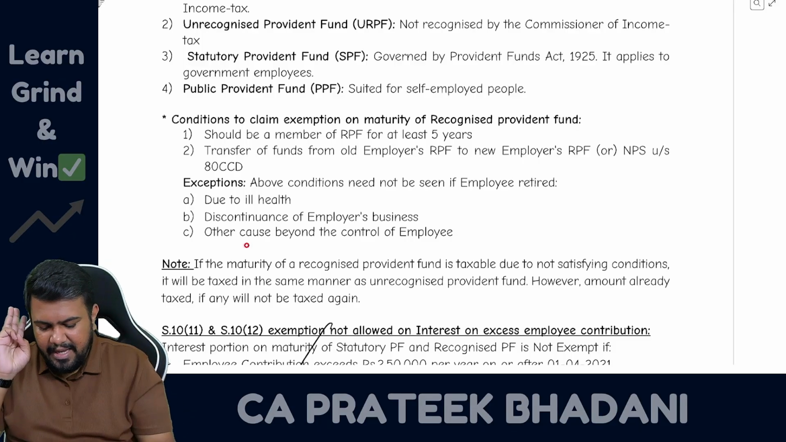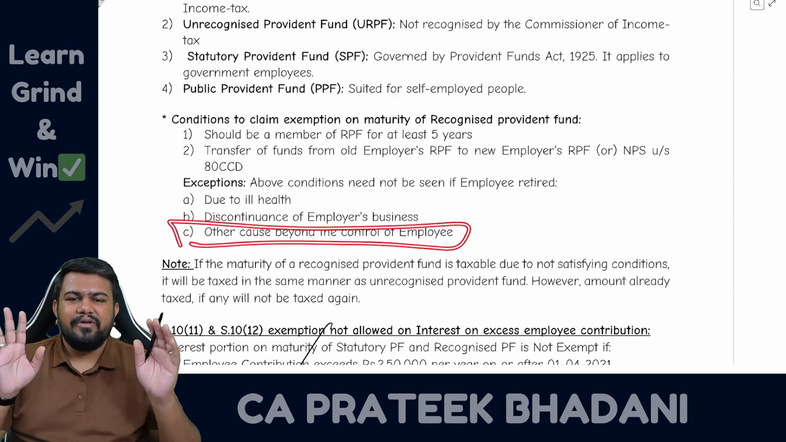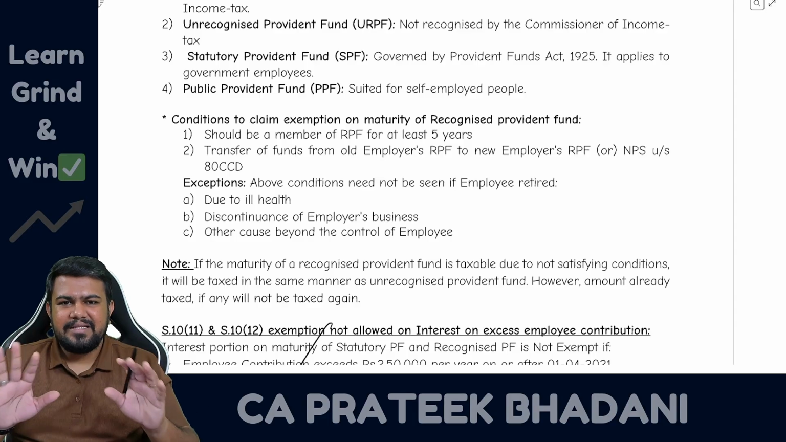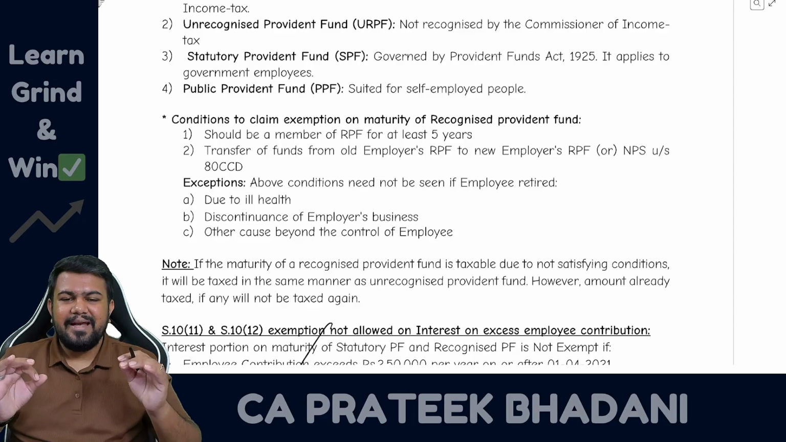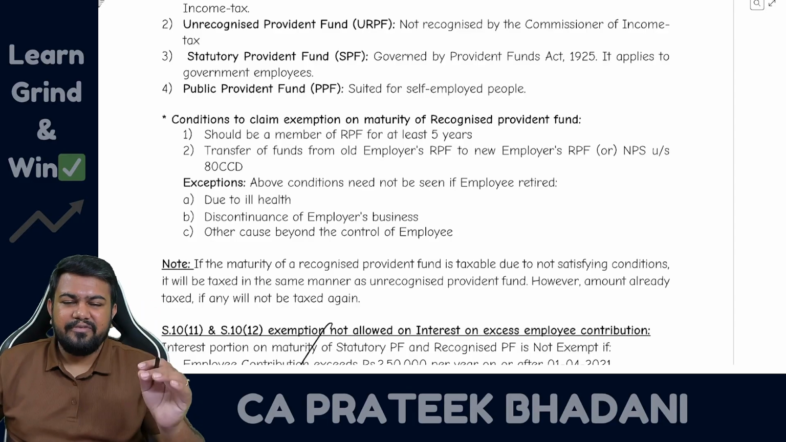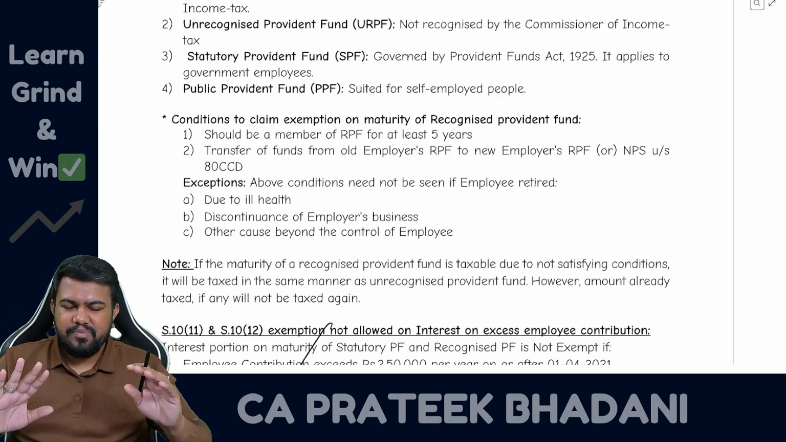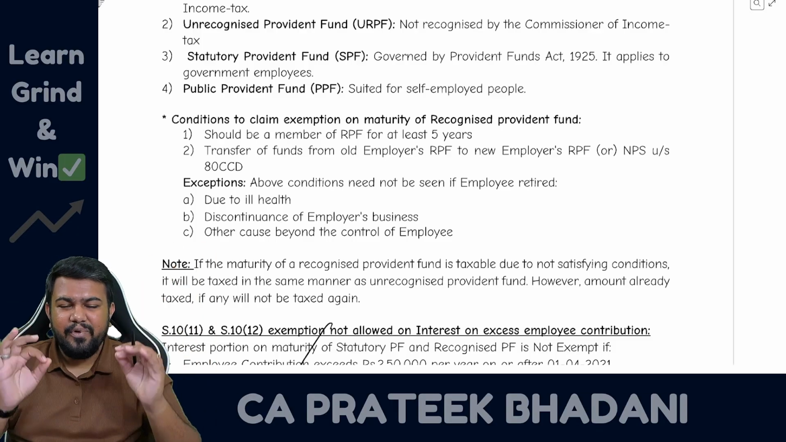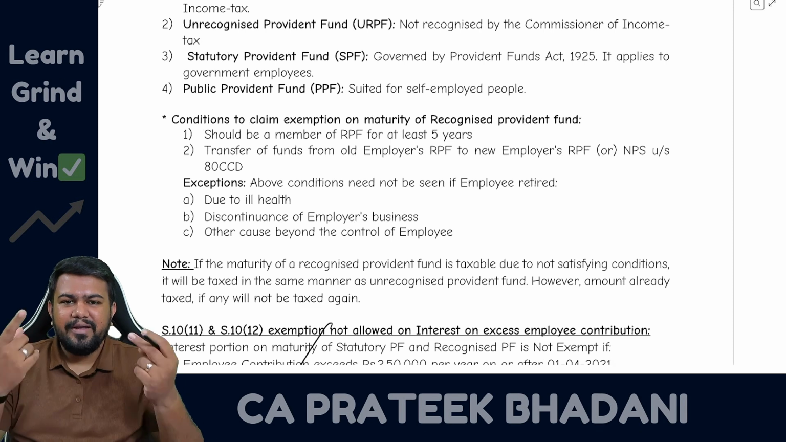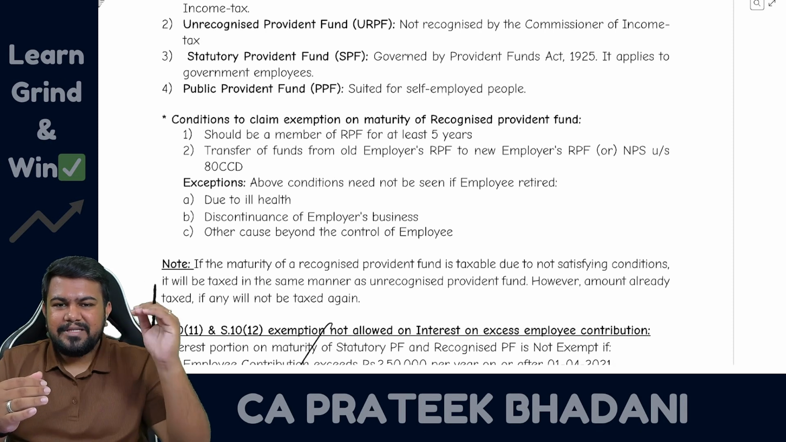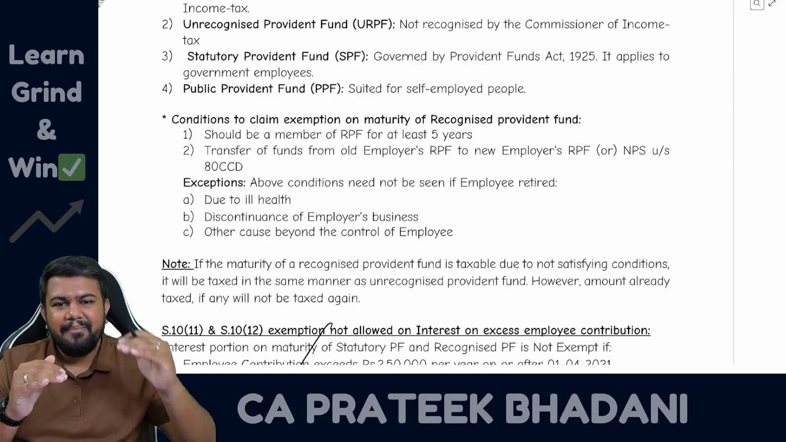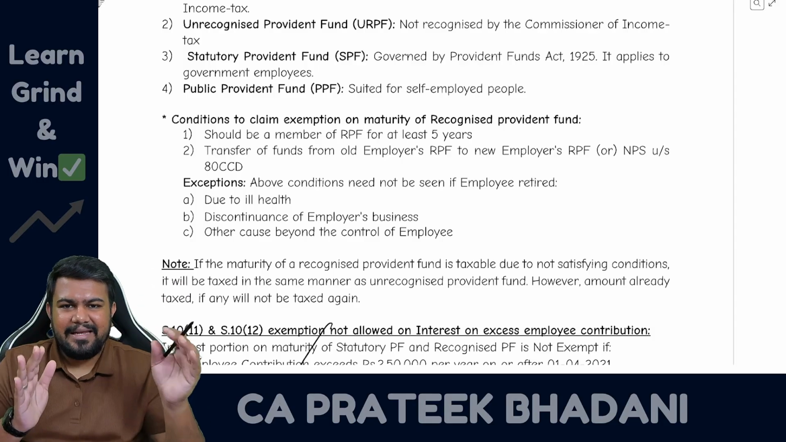And the third one, any other cause beyond the control of the employee. Now it is not in the employee's hands. The employee has to forcefully get the amount from RPF. In such a case also it is exempt. So what did I say? Recognized provident fund, very important. In recognized provident fund, employer contribution: if the employer is contributing, up to 12% of basic plus DA terms plus turnover commission is exempt, and the balance amount is taxable under the salary head of income.